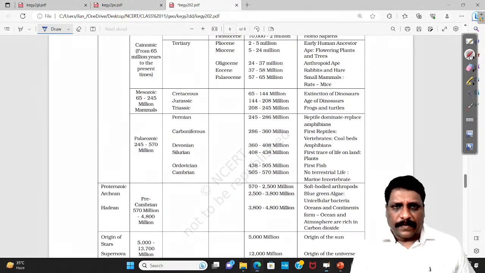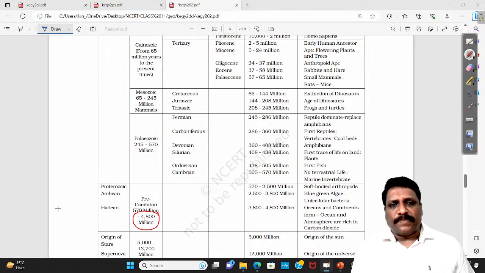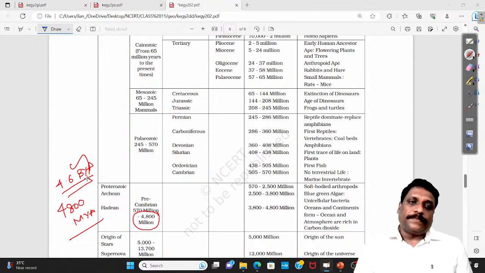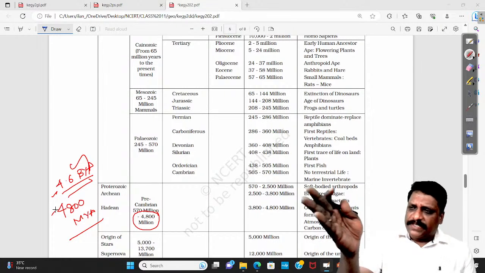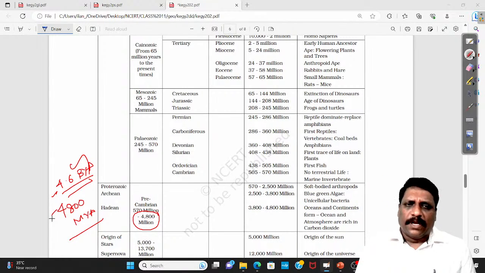According to NCERT information, when Earth had its formation is 4,800 million years ago. Sometimes you can also write it as 4.6 billion years ago. Whatever the case, a minor difference is accepted.